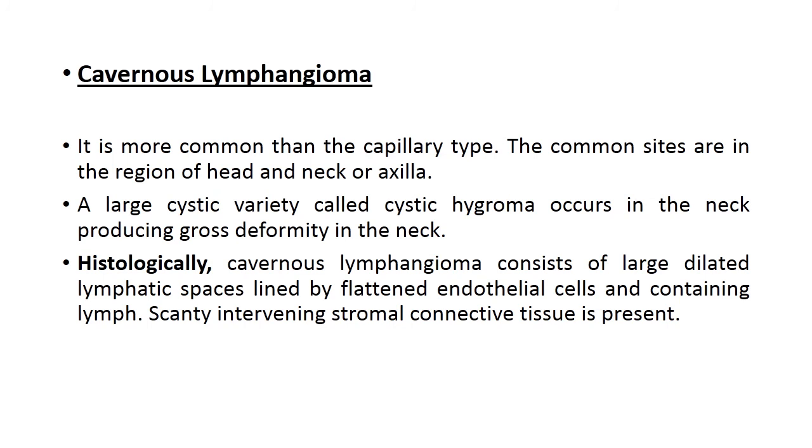Cavernous lymphangioma is more common than the capillary type. The common sites are in the region of head and neck or axilla. A large cystic variety of cavernous lymphangioma is also known as cystic hygroma, occurs in the neck, producing gross deformity in the neck. Histologically, cavernous lymphangioma consists of large dilated lymphatic spaces lined by flattened endothelial cells and containing lymph. Scanty intervening stromal connective tissue is also present.